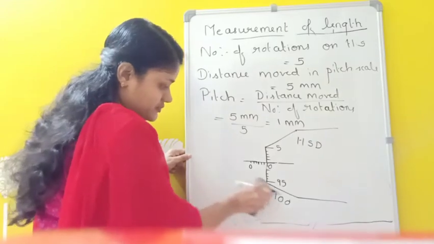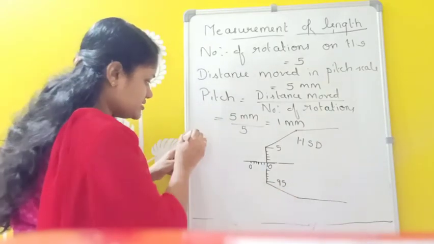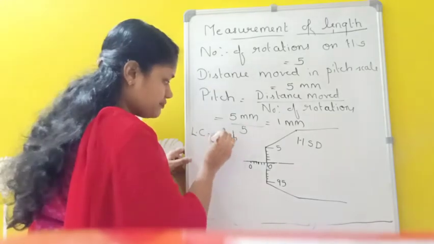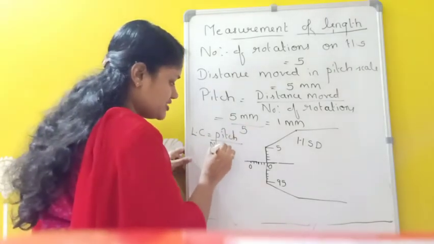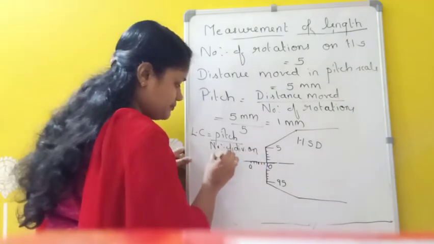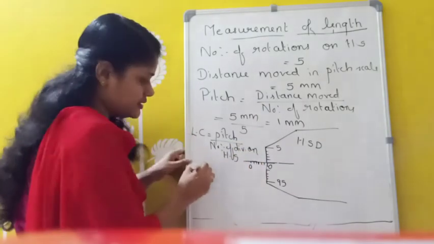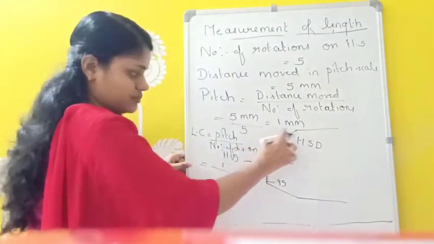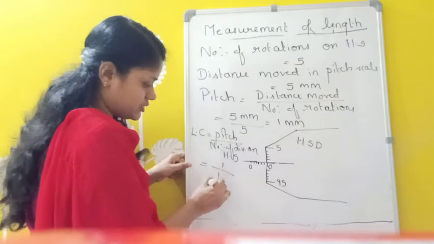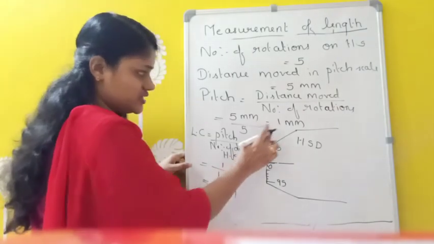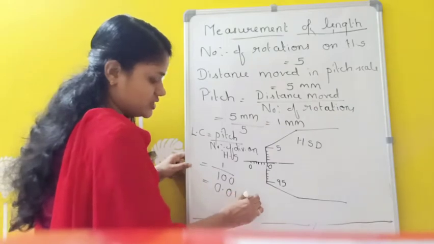Now we have to find the least count. The least count formula is pitch divided by the number of divisions on the head scale. The pitch is 1, and the number of divisions on the head scale is 100, so 1 by 100 equals 0.01 millimeter.